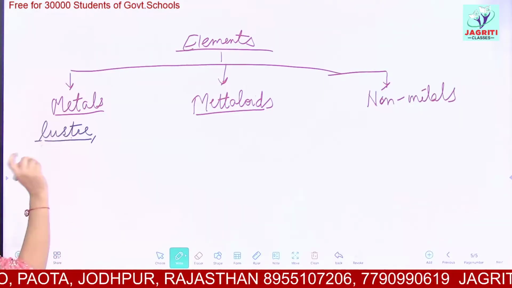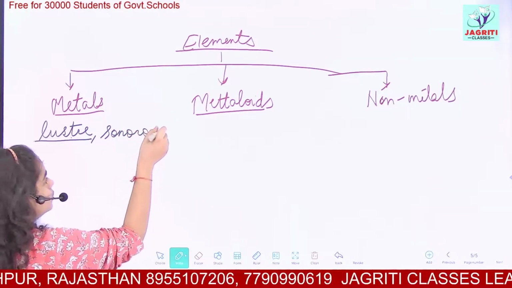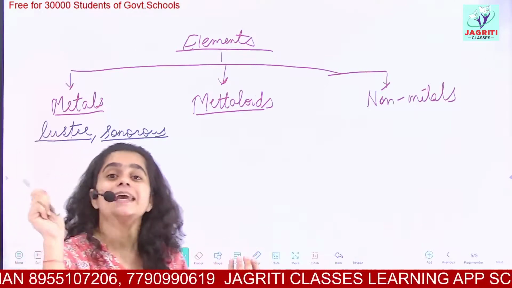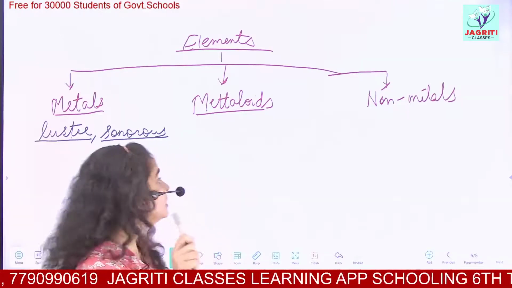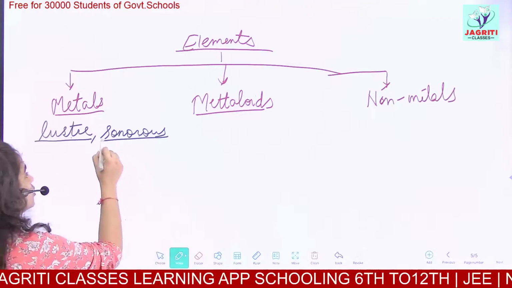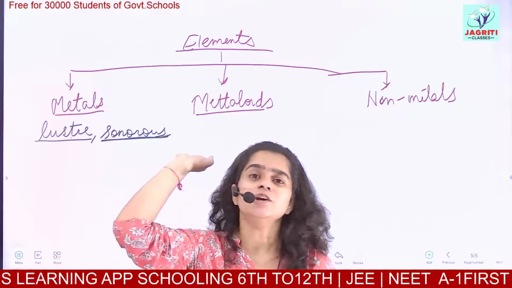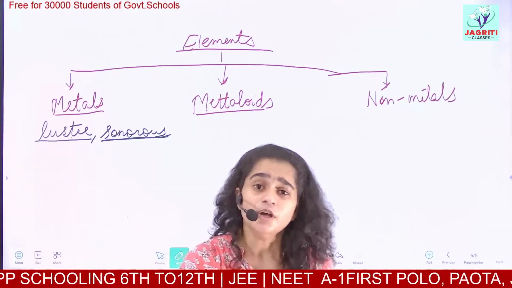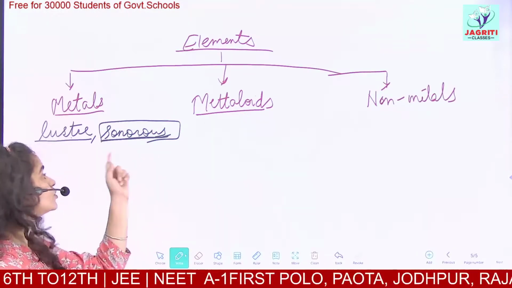So luster means shine. Then the next property is sonorous. Sonorous means when you hit a metallic object on a surface, it produces a definite distinct sound. Like in temples, the bell, घंटी, is made up of metal. जब bell बजाते हैं, what we observe, we hear a sound. So metals produce a characteristic sound, and in turn they are called sonorous.